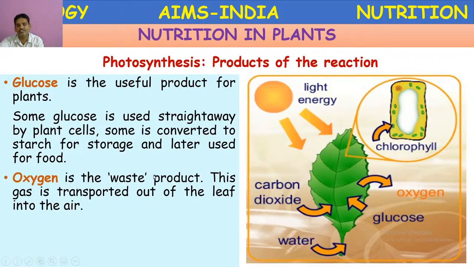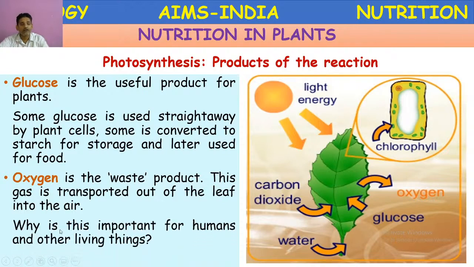Oxygen. Oxygen is a byproduct of photosynthesis. This gas is transported out of the leaf into the air. Why is this important for humans and other living organisms? Why is oxygen very important? Because the only source of oxygen for almost all living organisms on this planet Earth is photosynthesis.